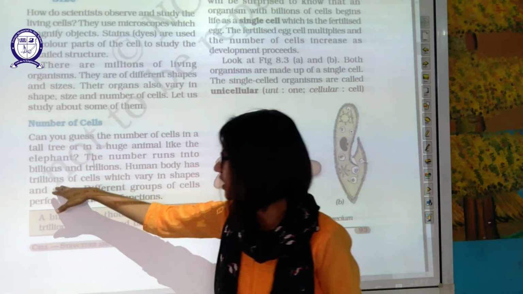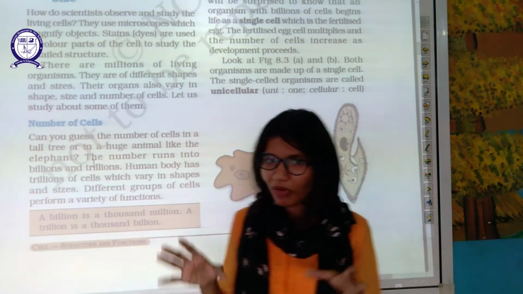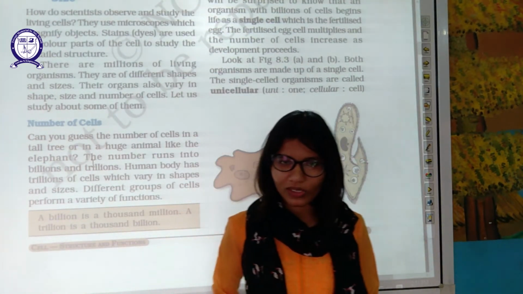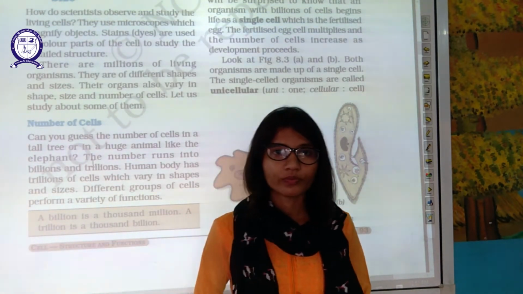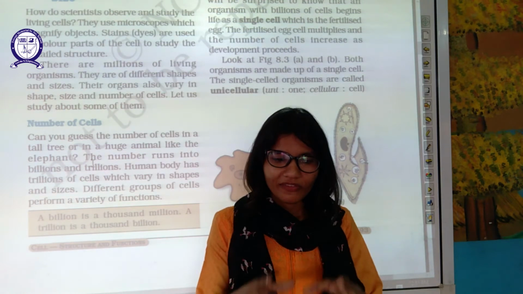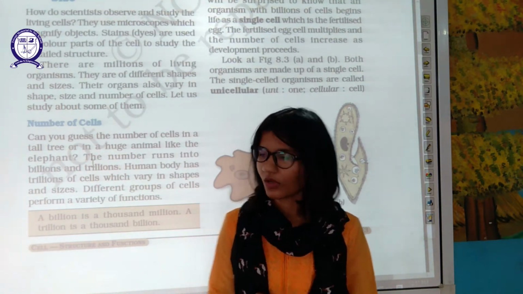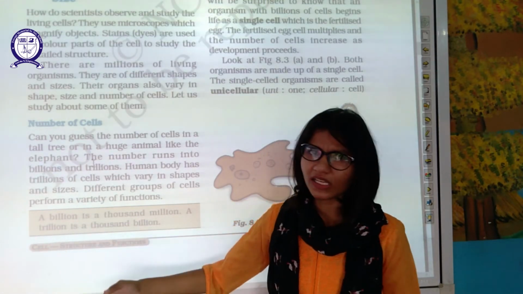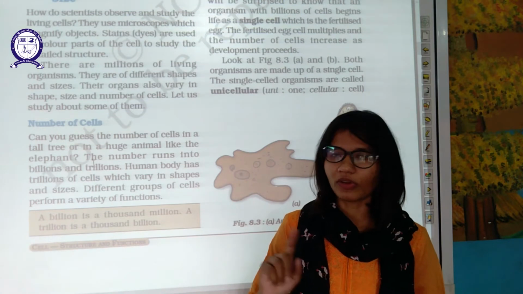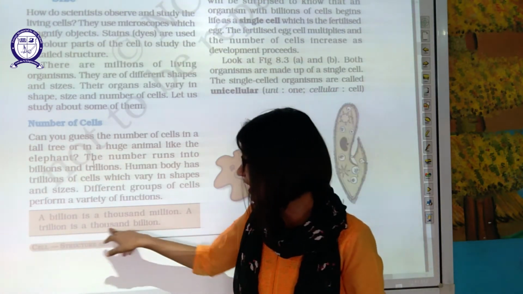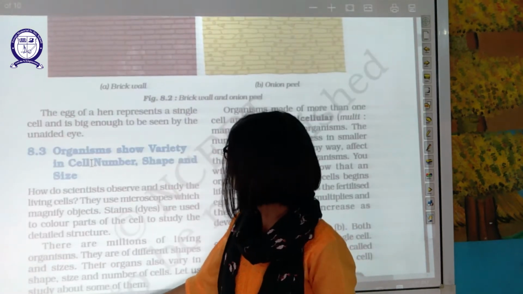The human body has trillions of cells which vary in shape and size. Different groups of cells perform a particular function. Then that group of cells is known as a tissue. A group of cells having the same kind of function is known as a tissue. Now, what is a billion? A billion is 1000 million. 1000 million is equal to 1 billion. A trillion is 1000 billion. Simple mathematics.